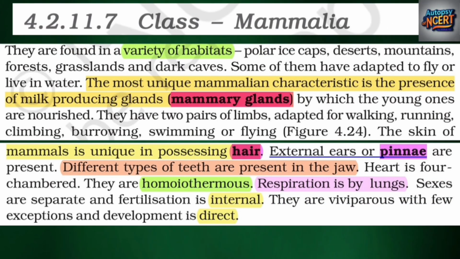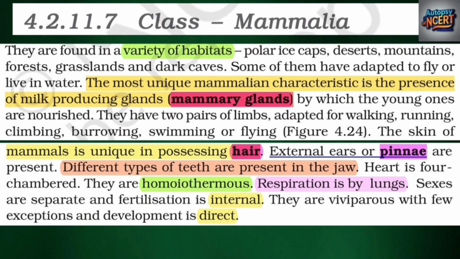Class Mammalia. They are found in a variety of habitats: polar ice caps, deserts, mountains, forests, grasslands, and dark caves. Some of them have adapted to fly or live in water. The most unique mammalian characteristic is the presence of milk-producing glands, mammary glands, by which the young ones are nourished. They have two pairs of limbs, adapted for walking, running, climbing, burrowing, swimming or flying, Figure 4.24.